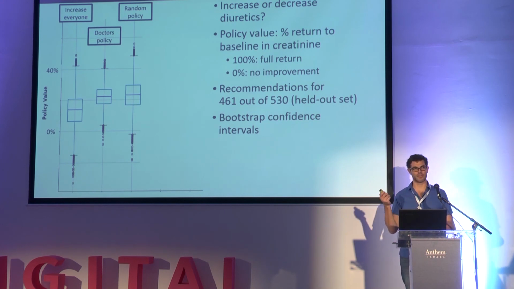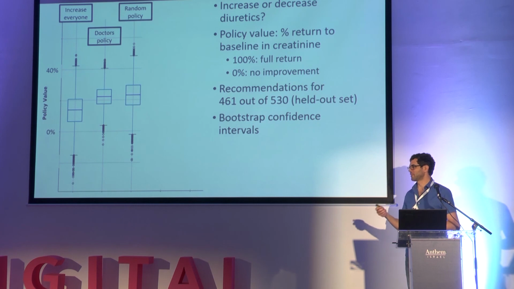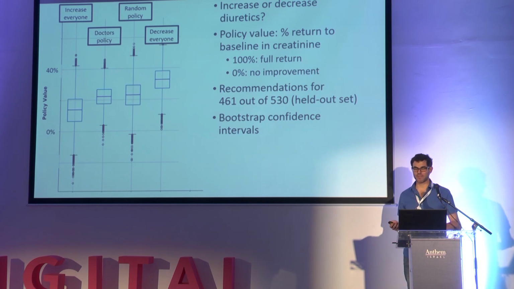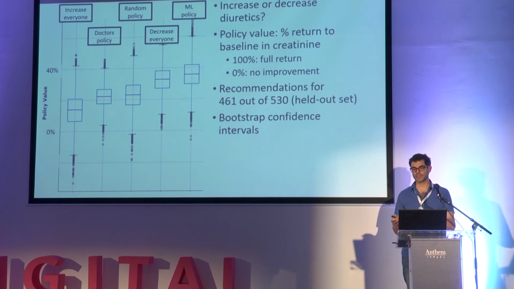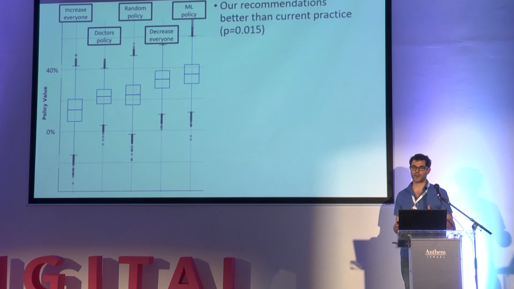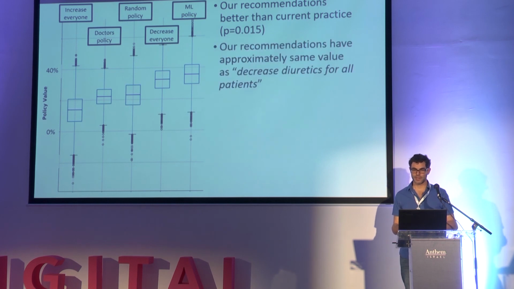When I saw this, I thought we had a bug. And then we talked with the physicians, and they were like, no, we believe this might be true, actually. We have no idea what we're doing, which is, yeah, sad. This is what happens if you decrease to everyone, so slightly better. But again, remember that there are these trade-offs where doctors are not only optimizing for renal function. And this is our machine learning policy, our algorithm. So we can show that our recommendations are better than current practice. The p-value is 0.015. But it is approximately the same as just decreasing diuretics for everyone.